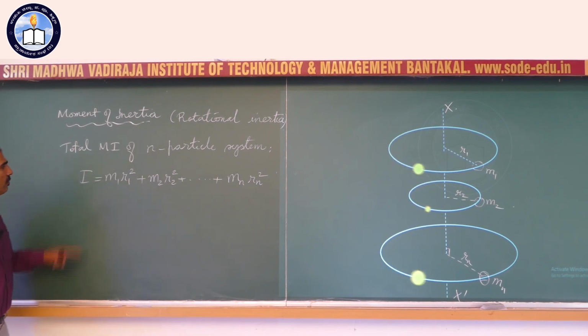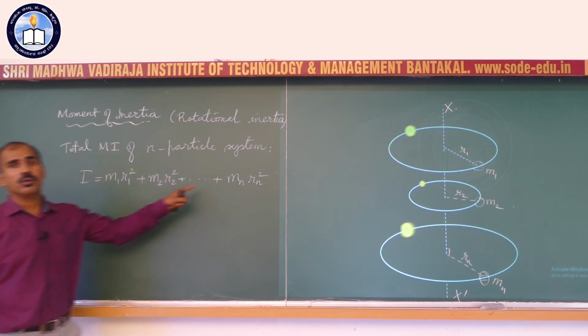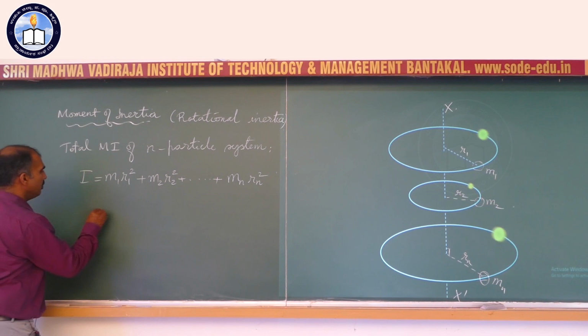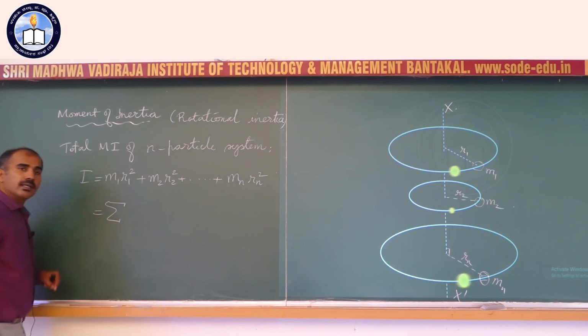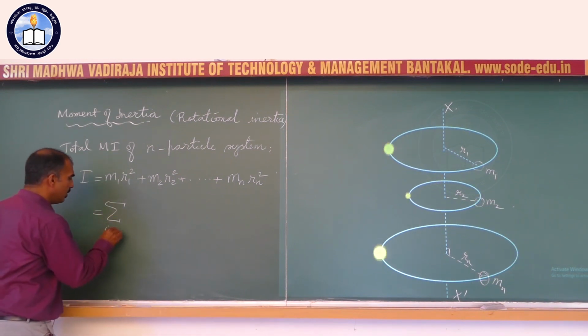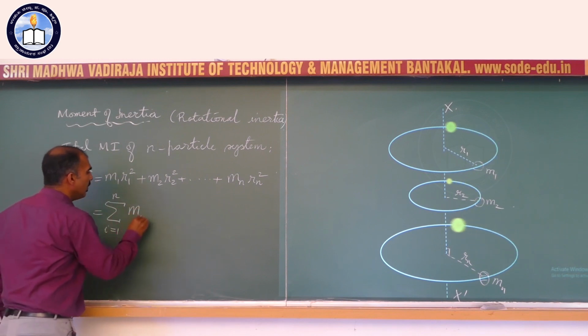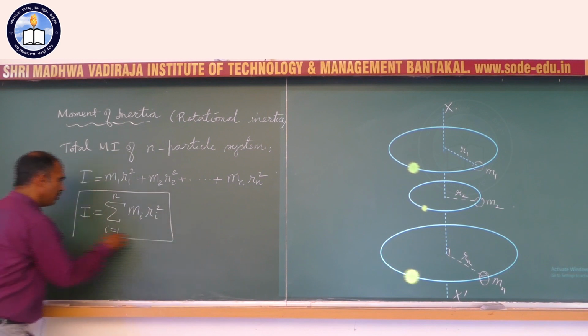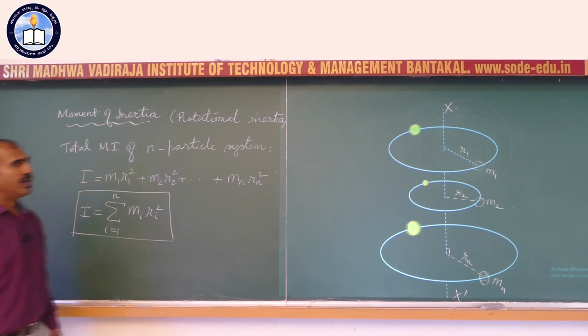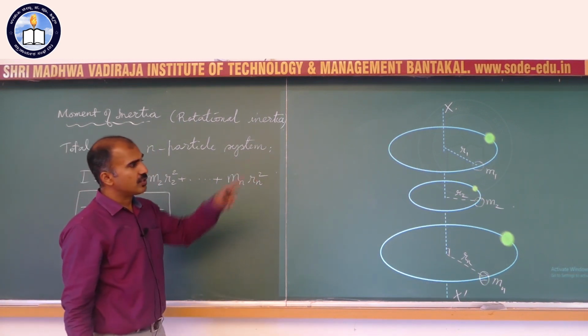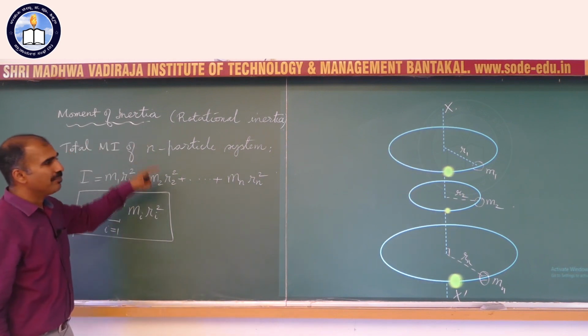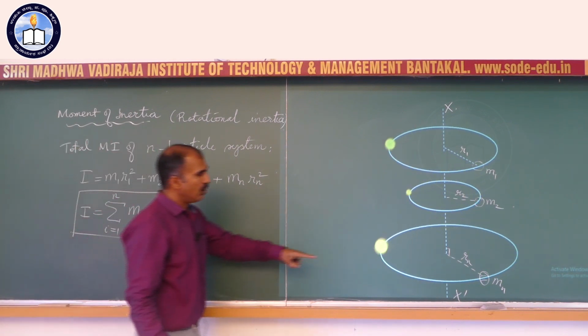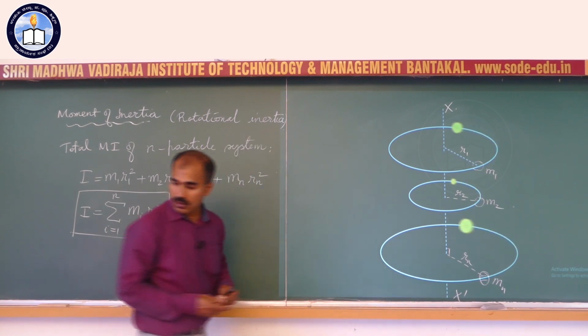In our high school, we have been told how to shorten the whole thing. You can write this in brief by introducing a summation sign where i goes from 1 to n, mi ri squared. So far, so good. This will help us to find the moment of inertia of not just one particle, but any number of particles, provided all of them have the same axis of rotation.